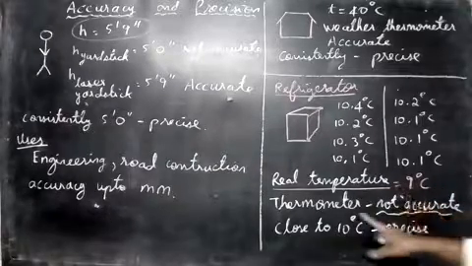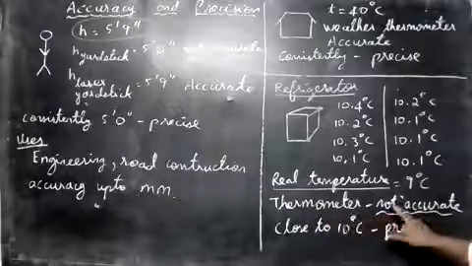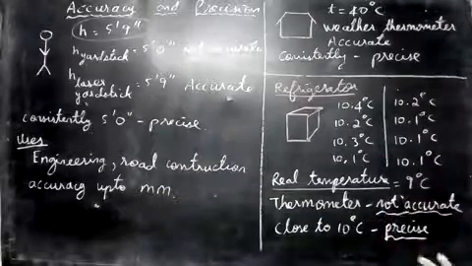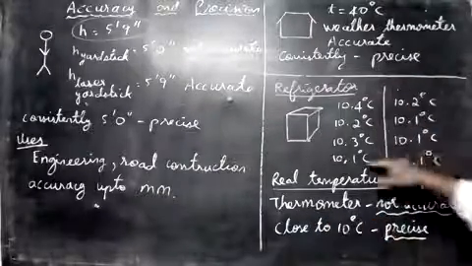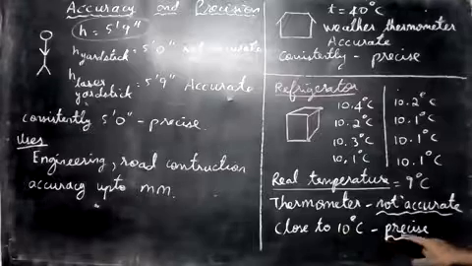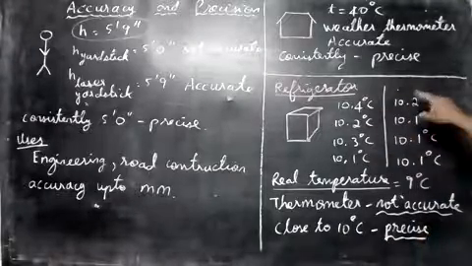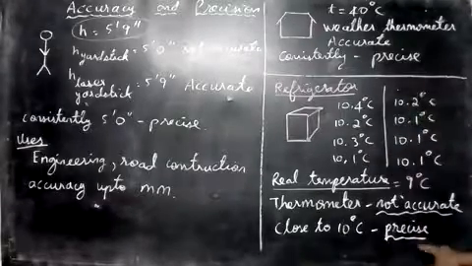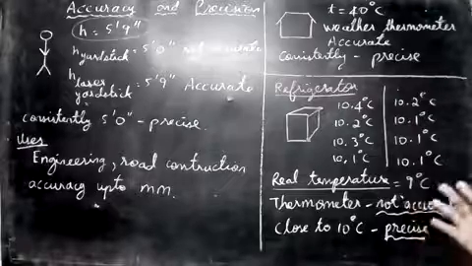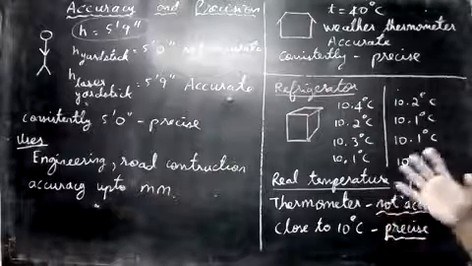So what happens? The thermometer is not accurate. It is wrong by 1 degree. But you see all the readings are close to 10 degrees Celsius, so we say it is precise. Precise means it always repeats and comes to nearly the same answer. But it's not accurate. So now you may have an idea of precision and accuracy.